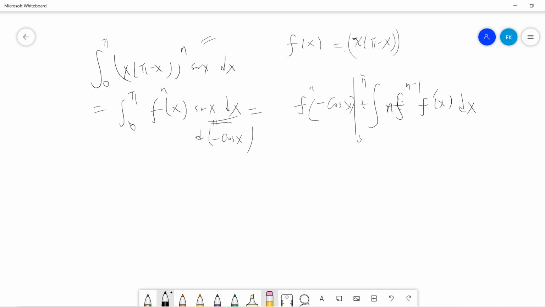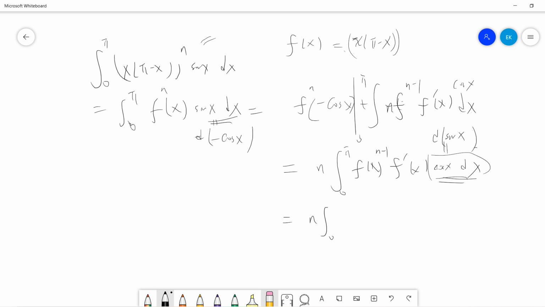But plugging in 0 to pi, the plugging will be 0, right? So you get the same thing, f prime of x, also with a cosine term here. And then we do the same thing here. We can make cosine equal to d sine x, and then we do the same thing.